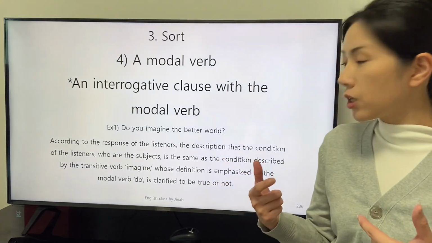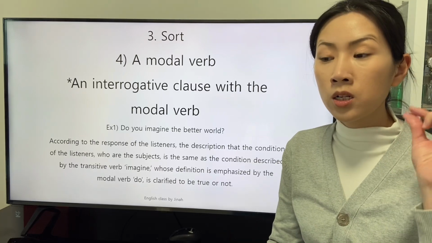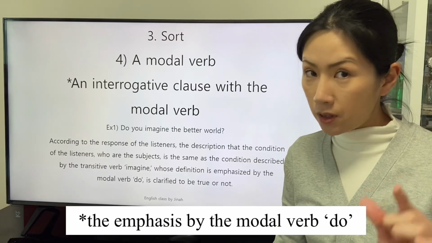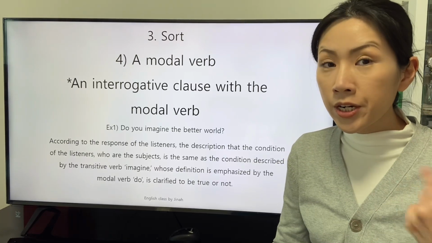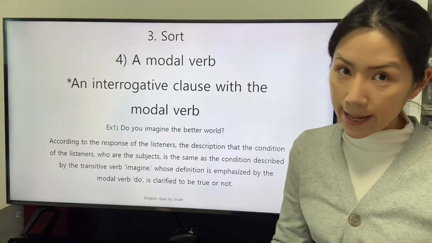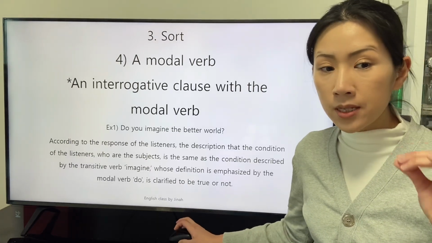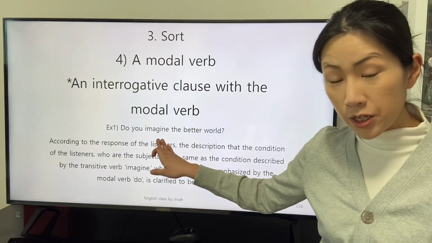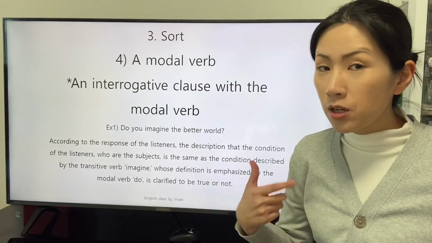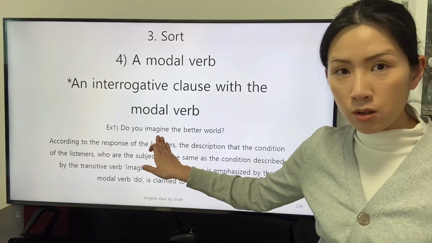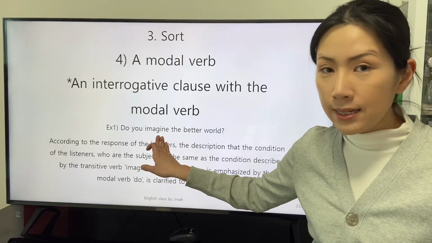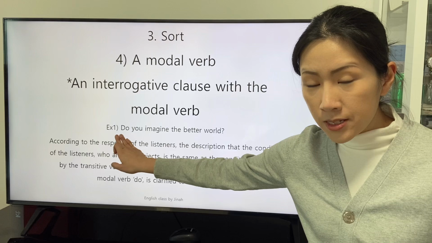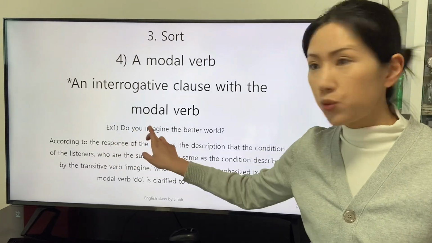The listeners agree and answer with the response yes. This means that the condition of the listeners is able to be described by the transitive verb imagine, that is emphasized by the modal verb do.